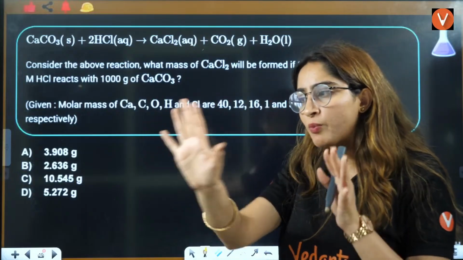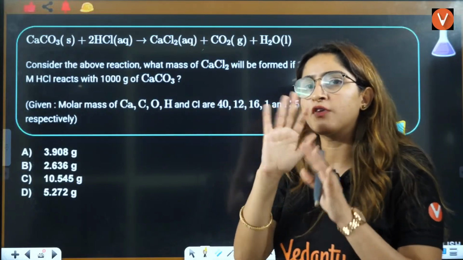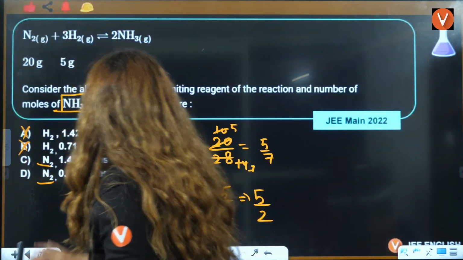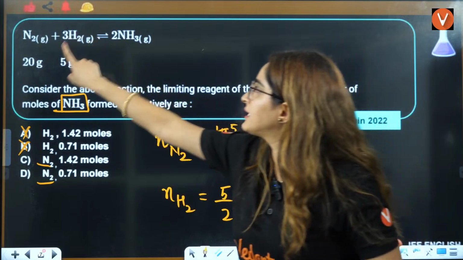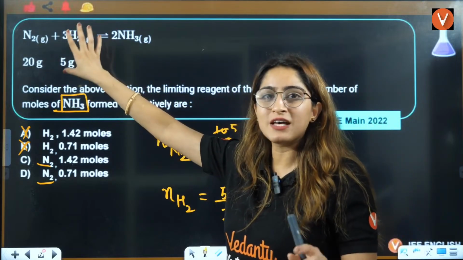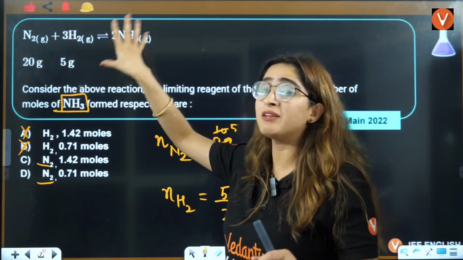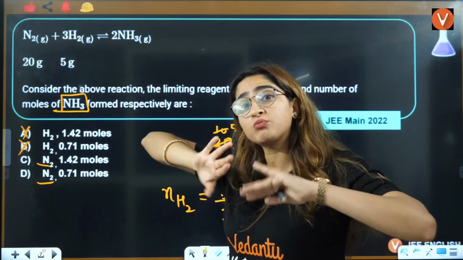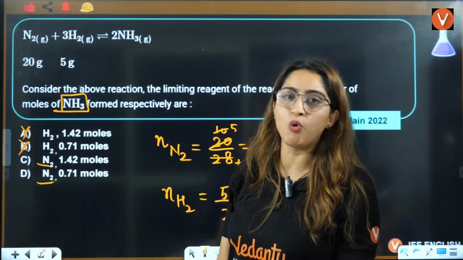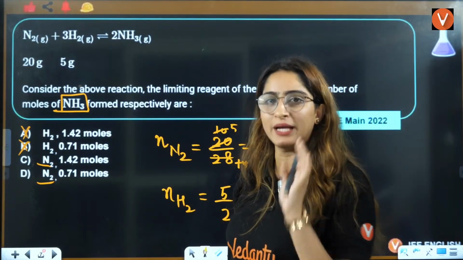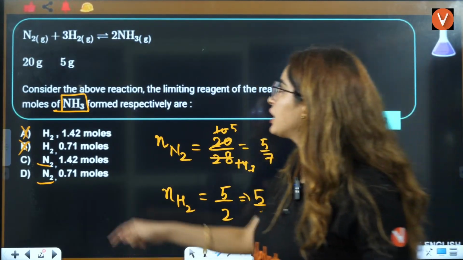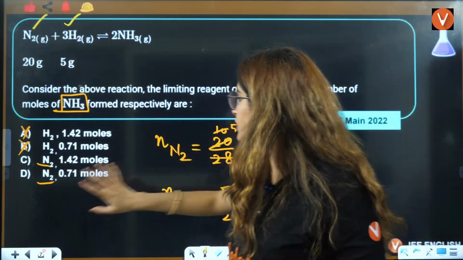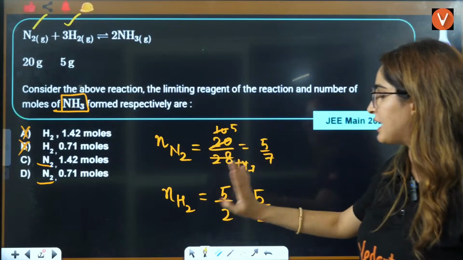In the first question, you might find it difficult. In the second question, it will be easy for you. But still, to conclude what we have done here, they have given you reactants. Whenever product formation is asked, with two reactants and information about the moles given to you, that is a question of limiting reagent. For limiting reagent, you need to find the number of moles of N2 and H2 from the data given. So I have found out the number of moles of N2 and H2.